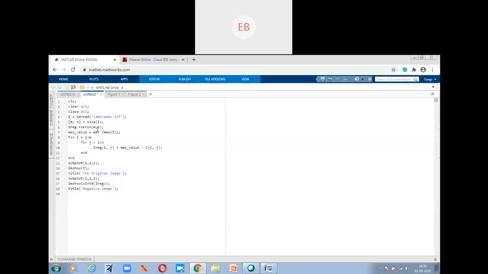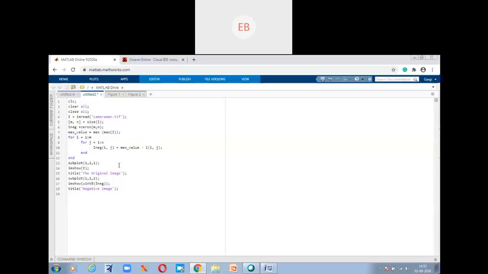What this command will do is create a matrix of size m into n which is similar to the original image but with 0 values. So this function will create a matrix of size m comma n, similar to the original image but only with 0 values.